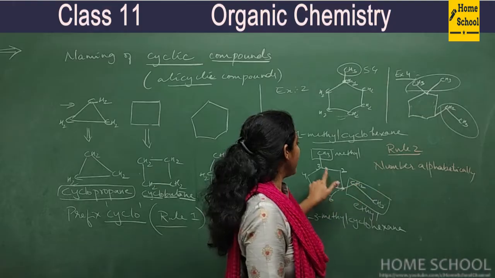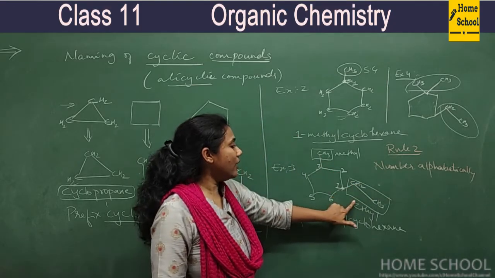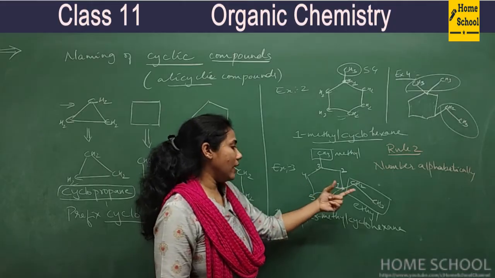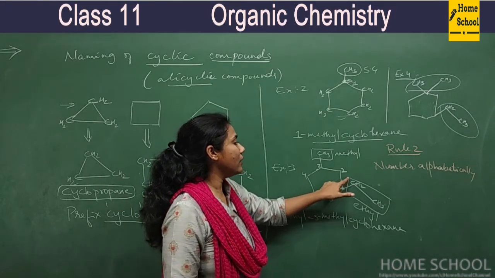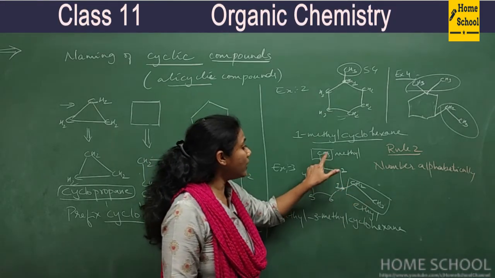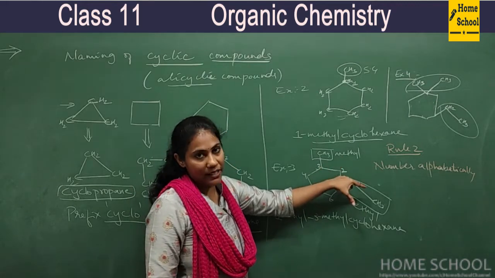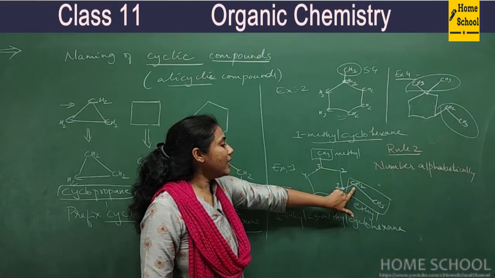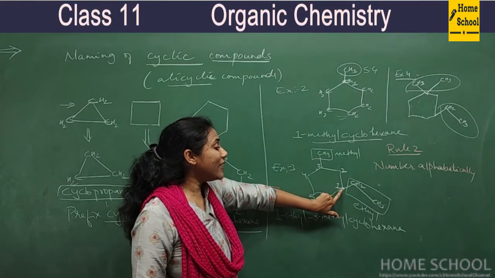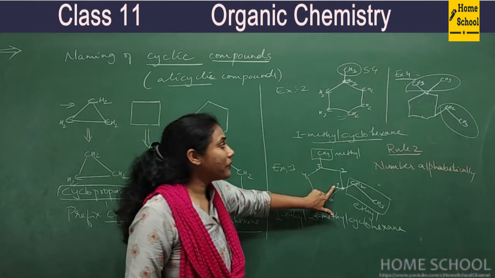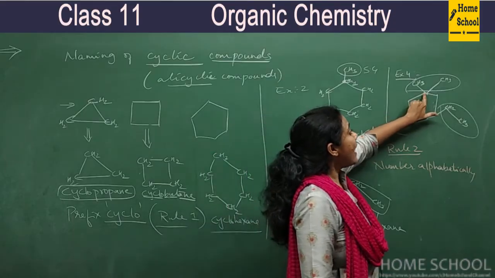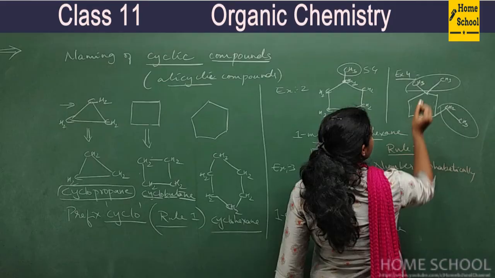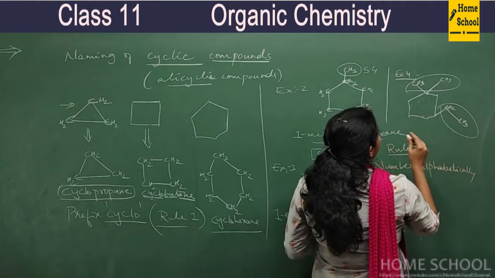Here we studied this was methyl, this was ethyl. I told you to number the carbon atoms alphabetically, according to the alphabetical order of side chains or substituent groups. Ethyl, E comes first, so the ethyl group containing carbon had got number 1. But here this carbon is highly branched. So when a particular carbon is highly branched, it should get number 1.